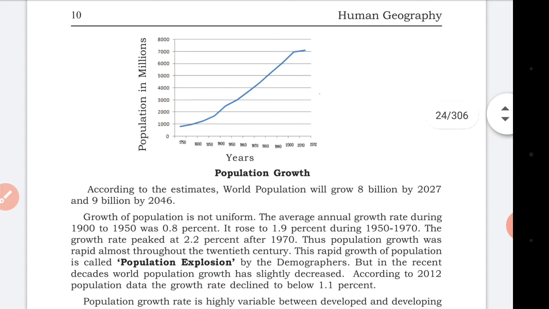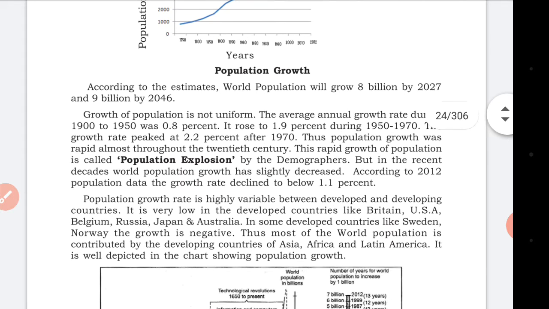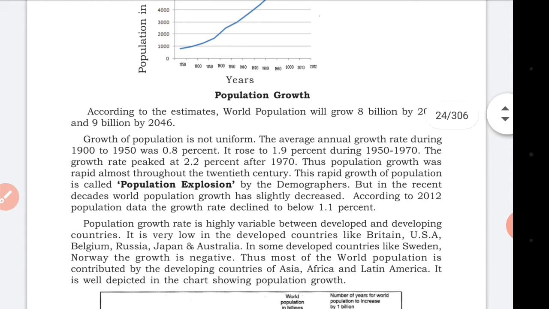So in thousands, from 1750 to 2010 it has reached a very high milestone. According to the estimate, the world population will grow to 8 billion by 2027 and 9 billion by 2046. The growth of population is not uniform. The population is not growing in a particular manner.